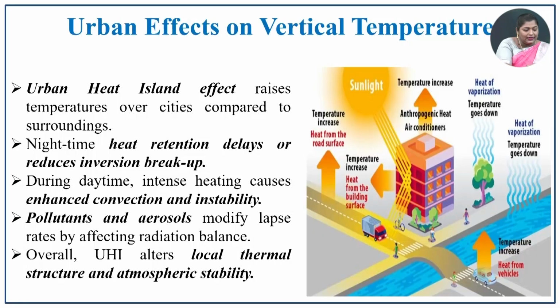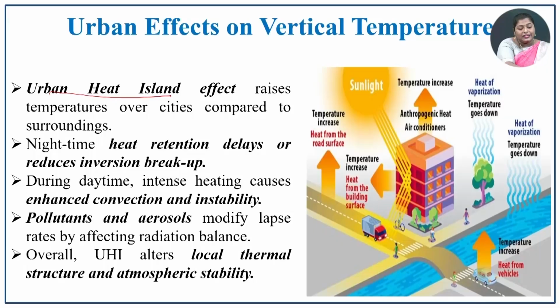Urban effects on the vertical temperature. In the urban region, what are the important things happening? That is the urban heat island. Because of human influence, there is pollution, and because of pollution, suspended particles will be there in the atmosphere. Again, the inversion happens in those urban places, which raises the heat in that urban place. So, this leads to the urban heat island effect. In the night time, the heat retention delays, and there is a reduction in the inversion breakup.